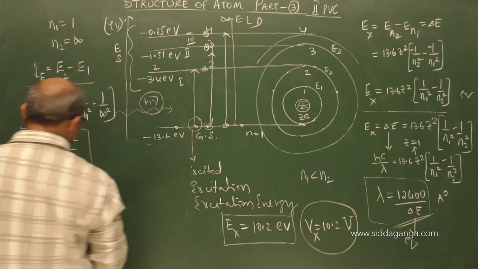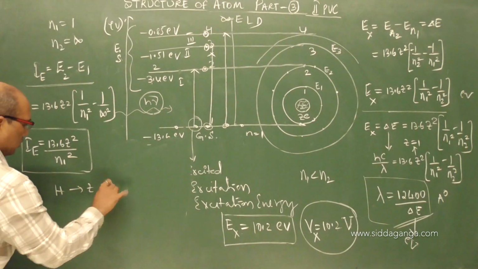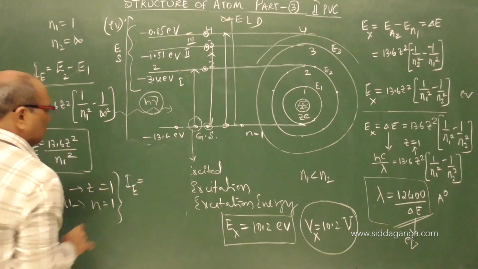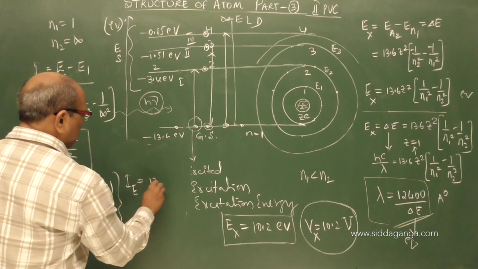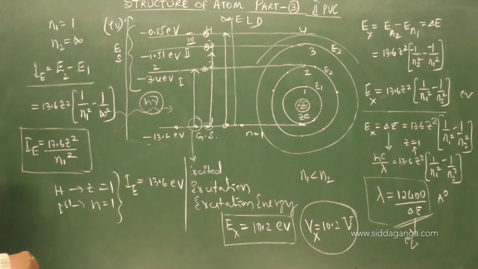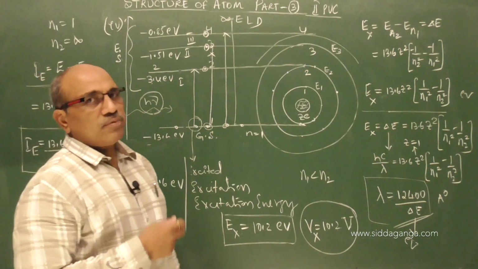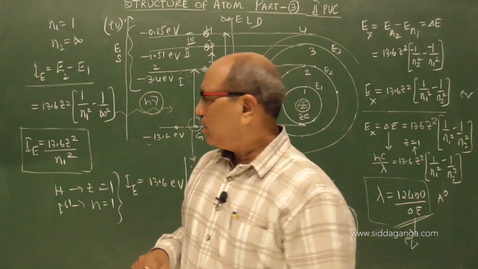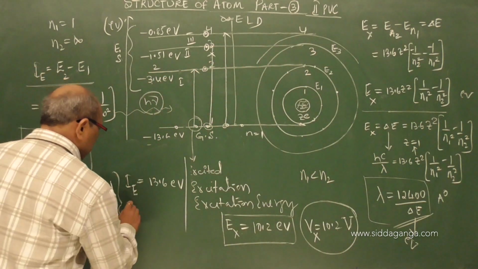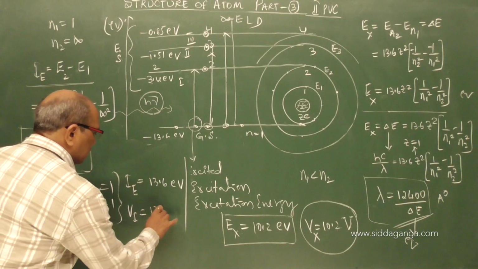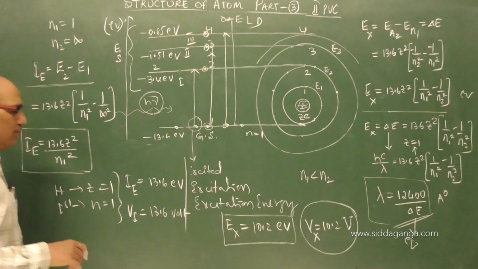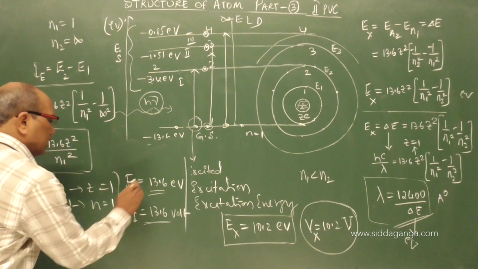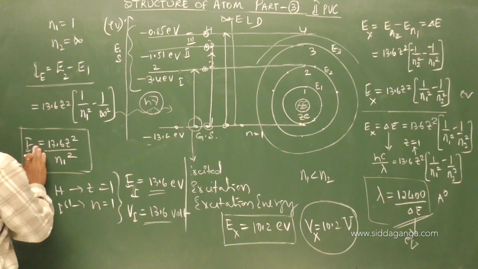For hydrogen atom Z is 1, first orbit n is 1. What is the ionization energy? That is nothing but equal to 13.6 electron volt. If we give that much energy to the atom, it gets ionized, meaning the electron will go out of the atom. Or the ionization potential, I am writing, is 13.6 volt directly. I can write the ionization energy, EI.